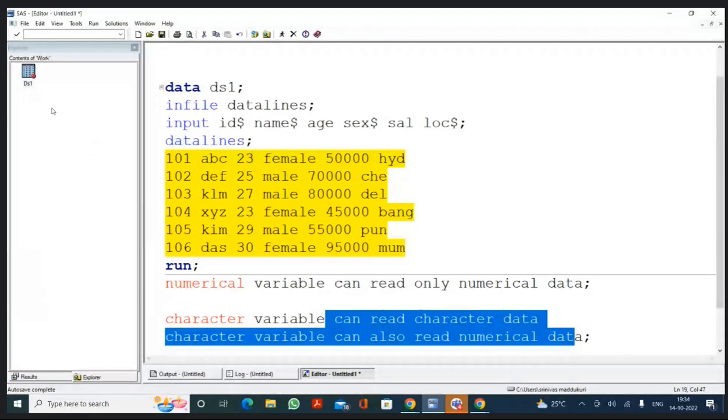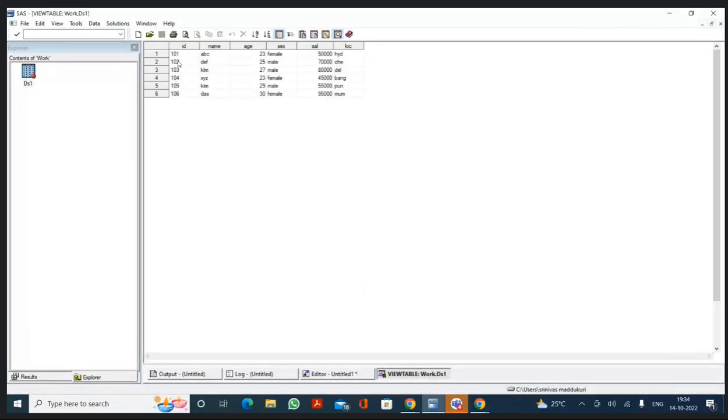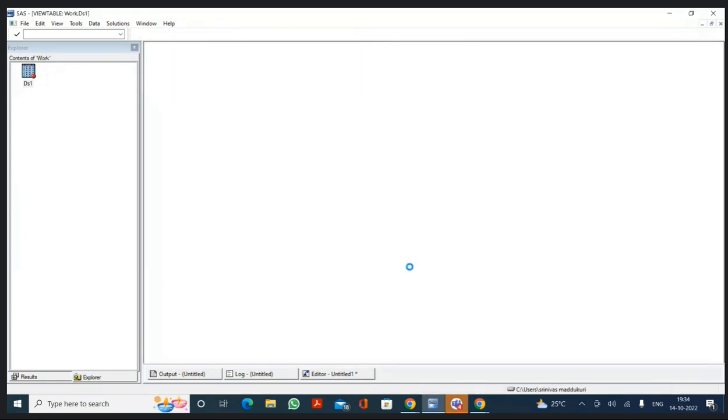What will happen if you read it as character data? Though it is numerical, if you read this as a character, what is the problem? Now, this data is unfit for arithmetic operations. You cannot perform arithmetic operations on this data because now it is in character format. Sometimes, even though it is a numerical value, the sponsor will ask you to read it as character data. In that scenario, we will read that as character data.